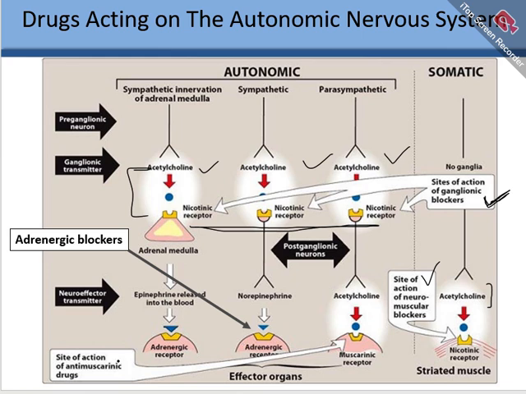So what are antimuscarinics? Those drugs which block the effect of acetylcholine on the muscarinic receptors of the tissue effector organs are known as antimuscarinic drugs. And those drugs which block the effect of norepinephrine on the adrenergic receptors in the effector organs are known as adrenergic blockers. So these are some important classes of drugs which act on the autonomic nervous system.